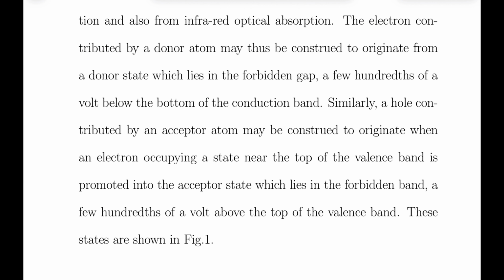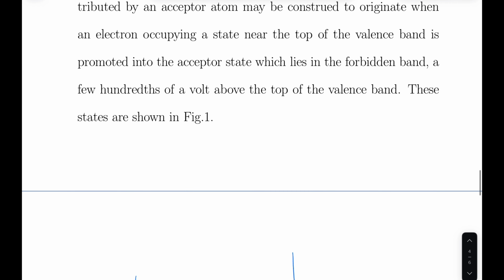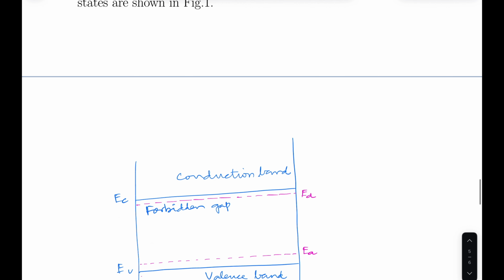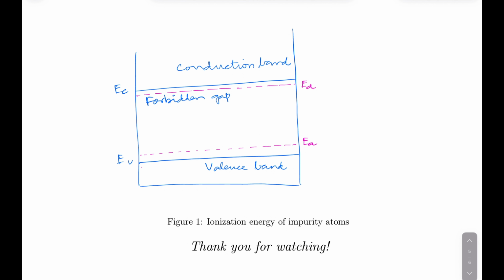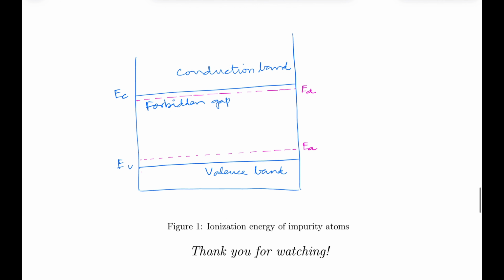These are shown in figure 1. We are showing you the position of the energy state of donor atom and the acceptor atom here. So this value is very, very small, as we have shown you by actual calculation. Okay. So this is all about the ionization energy of impurity atoms in a semiconductor.